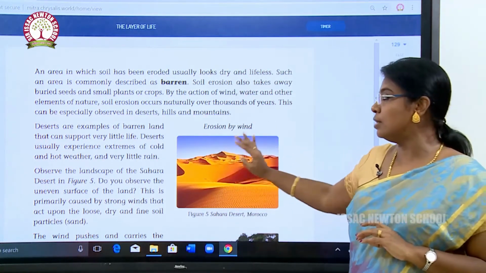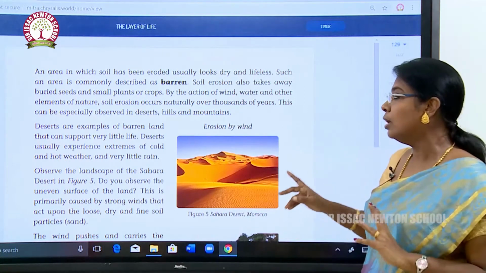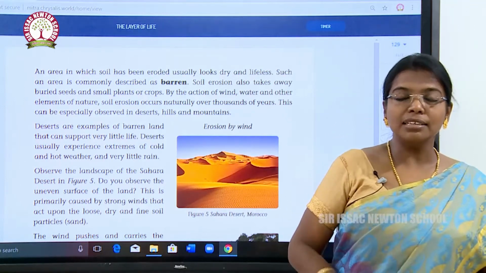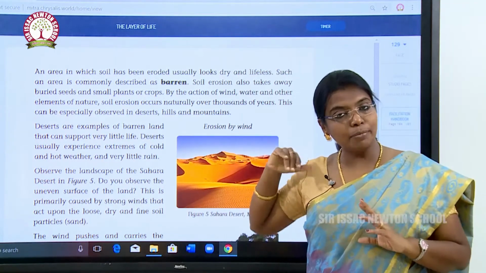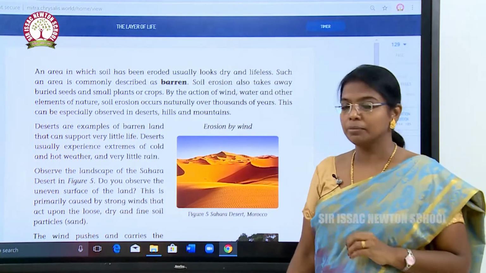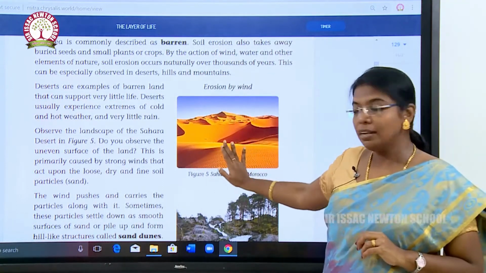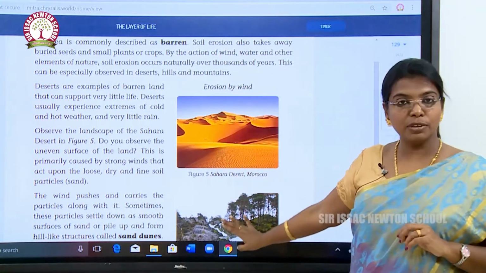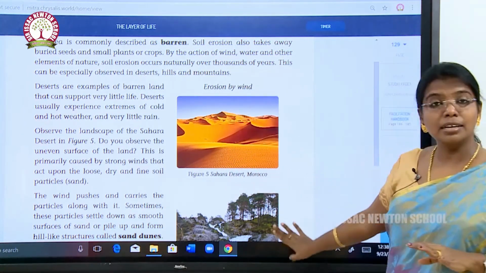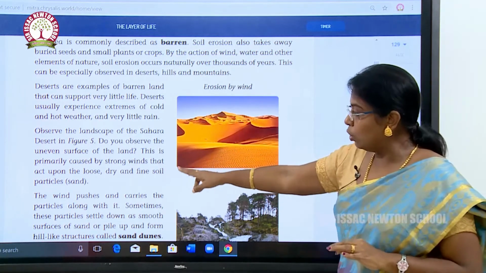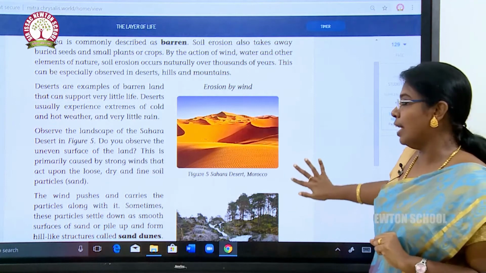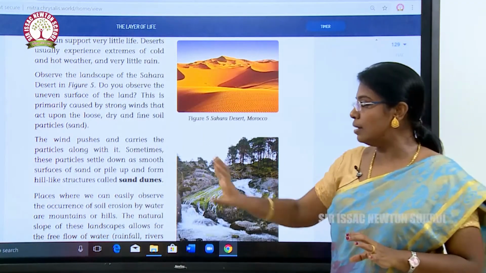Deserts usually experience extremes of cold and hot weather and very little rain. The climatic condition in a desert is very extreme hot weather, very extreme cold weather, and very little rain. Observe the landscape of the Sahara Desert. Do you observe the uneven surface of the land? This is the Sahara Desert in Morocco. This is primarily caused by strong winds that act upon loose, dry and fine soil particles of the sand. The wind pushes and carries the particles along with it.